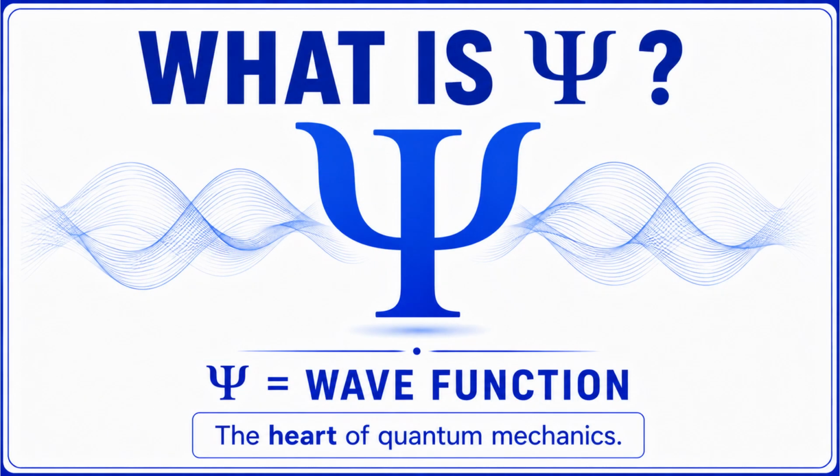At the heart of the Schrödinger equation is a symbol called psi, written as the Greek letter phi. Psi represents something known as the wave function. You can think of the wave function as a mathematical description of a quantum particle. It contains all the information we can know about that particle. Whenever physicists want to predict the behavior of an electron or another quantum object, they begin with the wave function. In many ways, the wave function is the most important idea in quantum mechanics. And understanding what it means is the key to understanding the quantum world.